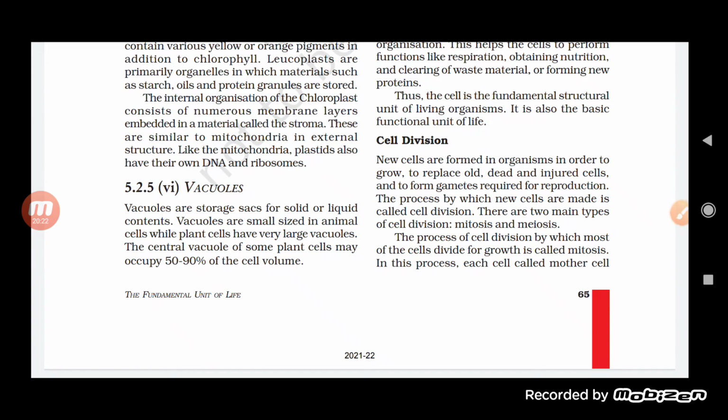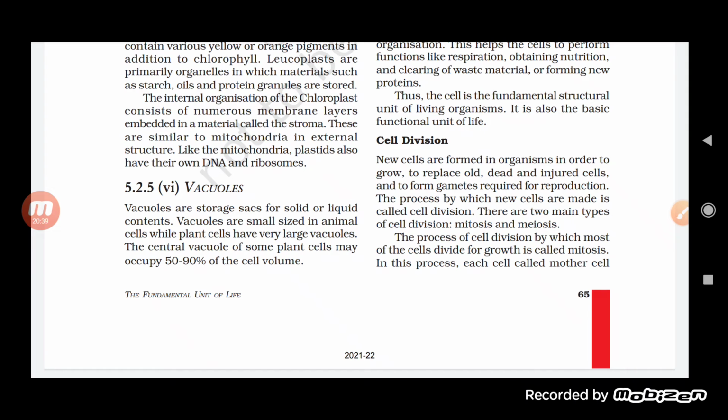Now let us move on and see vacuole. Vacuoles are sac-like structures. These are the storage sacs, which basically consist of solid or liquid content. They help in the process of storage only.